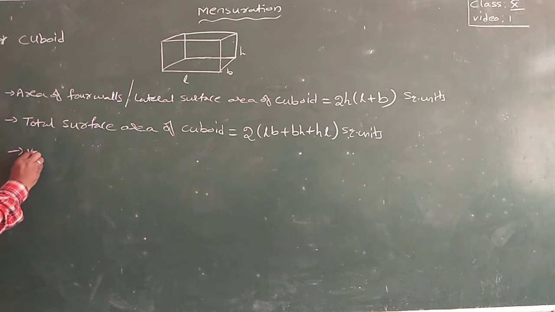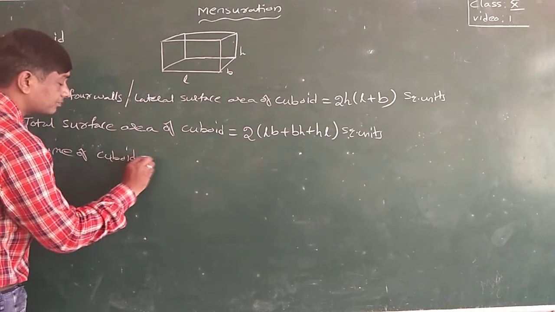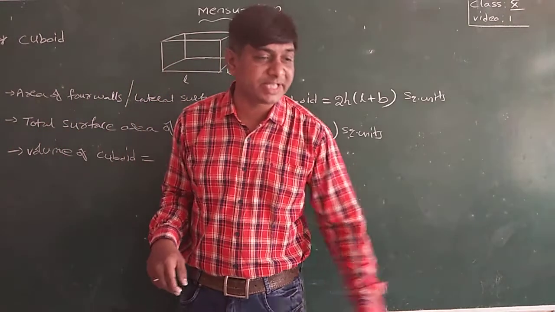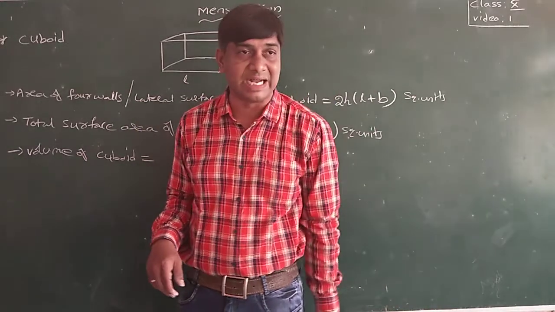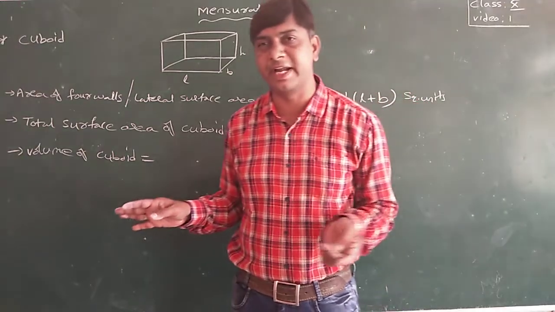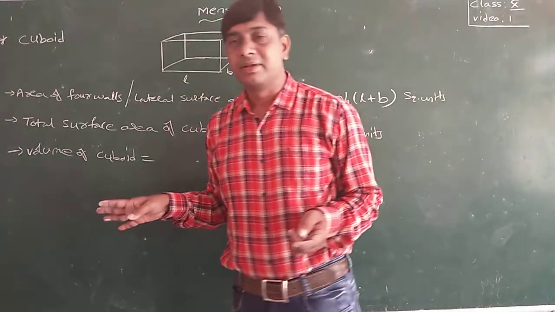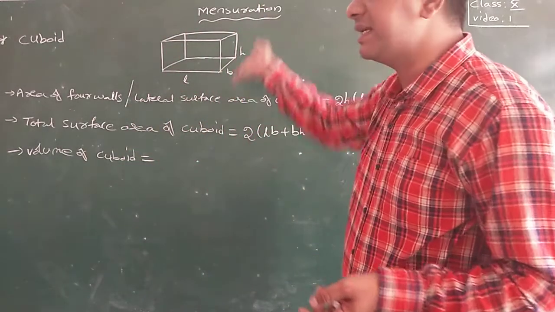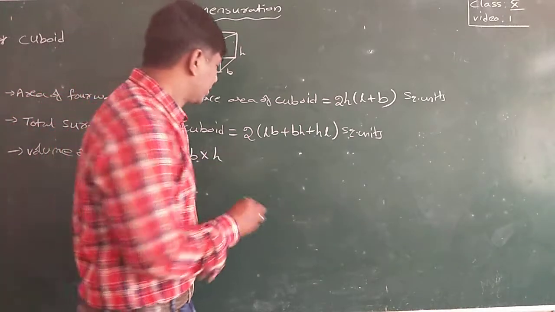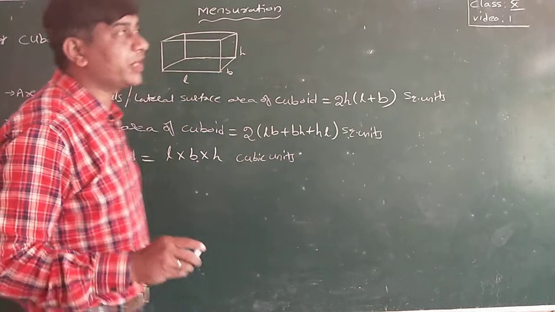Now, volume of a cuboid. Volume of any object is area of the floor into height, always. When you don't know the formula for the exact figure or shape you are finding the volume of, use area of the floor into height. Now area of the floor is L into B and height is H. So volume of a cuboid is equal to L into B into H. Volume will be in cubic units.